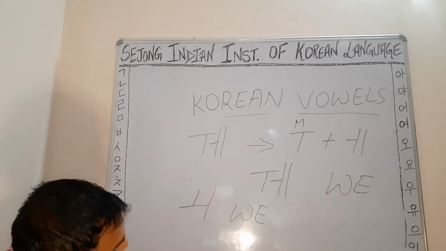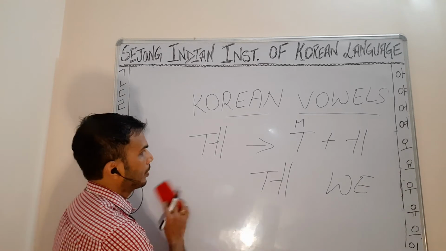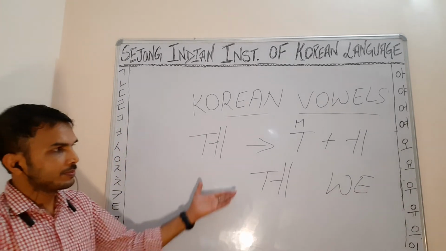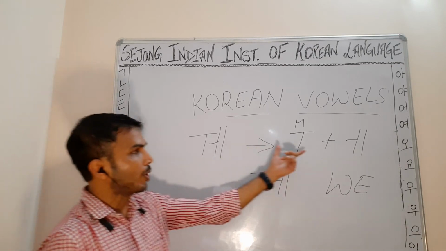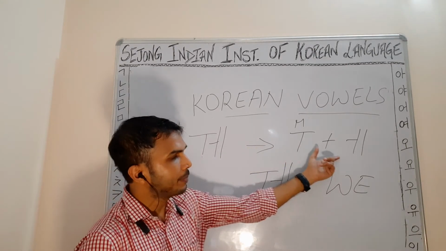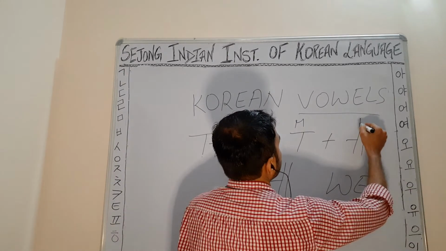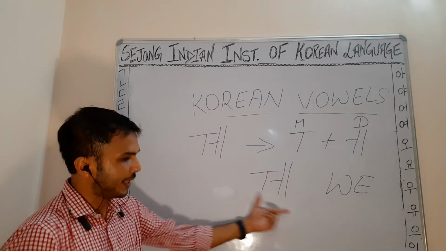So this is the last diphthong, way. Okay, so way is a combination of one monophthong, that is u, plus a. It is a diphthong. It will become way.